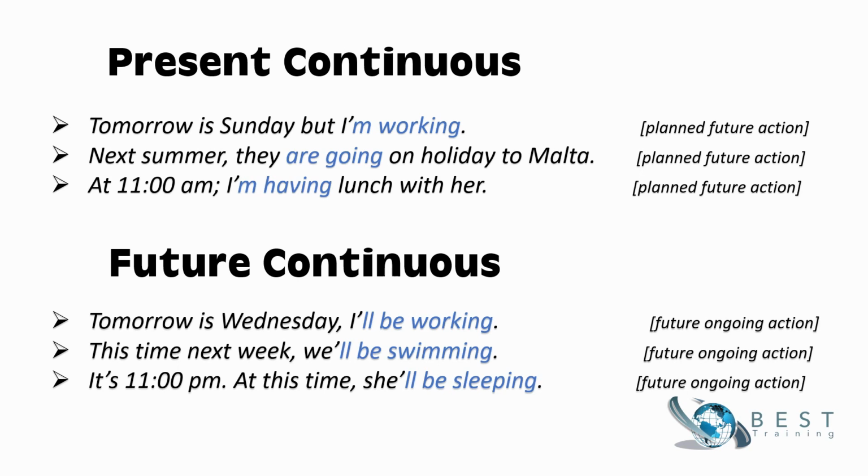At 11 a.m., I'm having lunch with her. A scheduled event, something mentioned in my diary, a fixed plan. We use the present continuous. But at 11 p.m., at this time she'll be sleeping. An ongoing future event, it looks like a routine. It's a bit late and she must be sleeping as usual. We use the future continuous. I think now the difference between these two tenses should be clear.